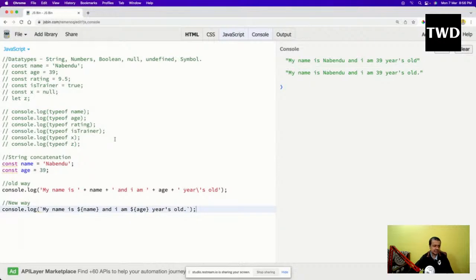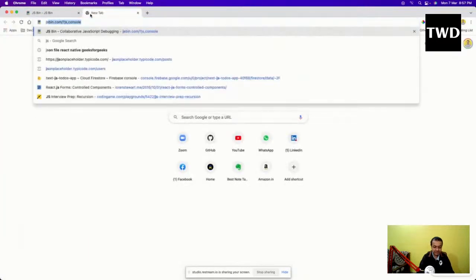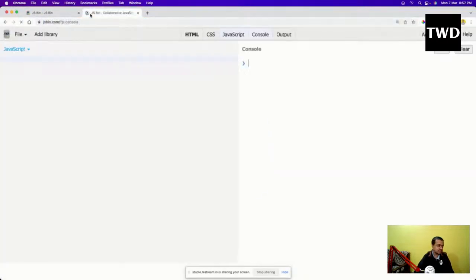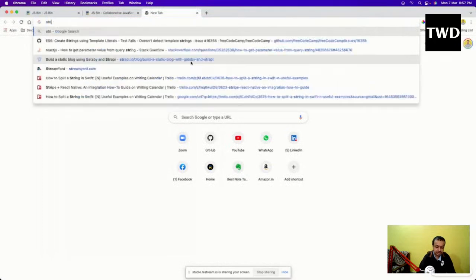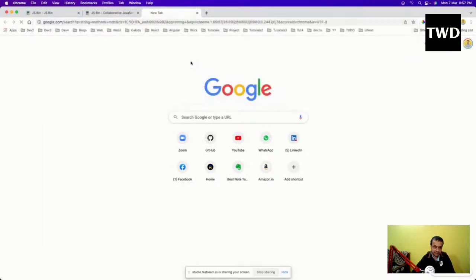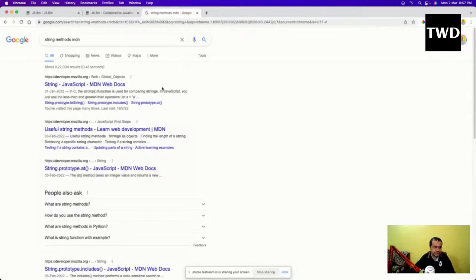But more than strings, the arrays are more important. We are going to learn about that later on. So I have to create another JSBin. Okay, and there are a lot of string methods. Okay, string methods are there. And if you want to learn all of the string methods, the best place to learn is to search string methods JavaScript MDN.